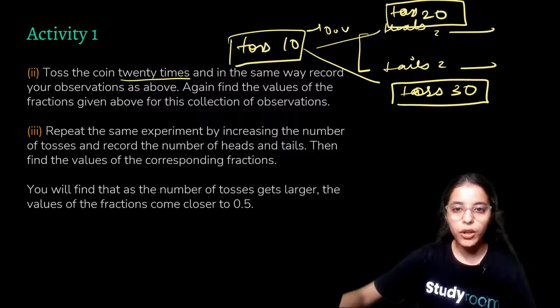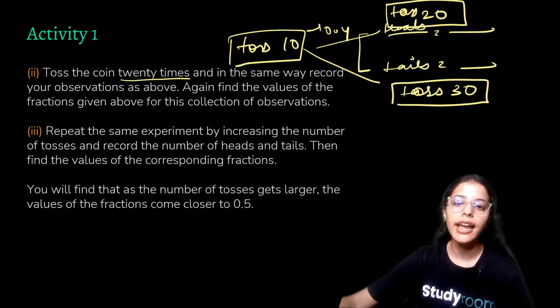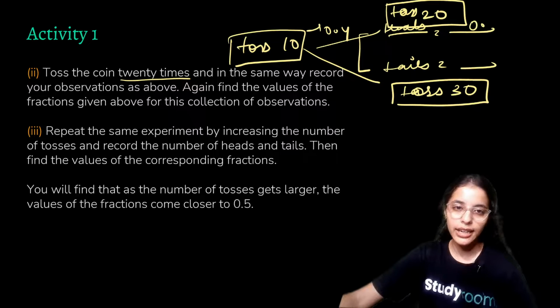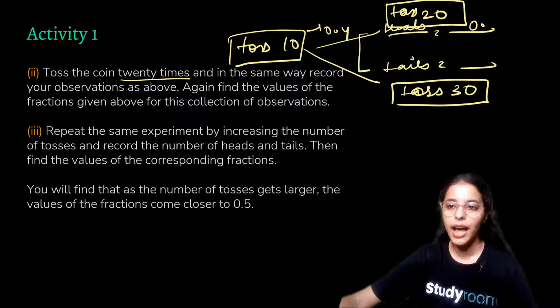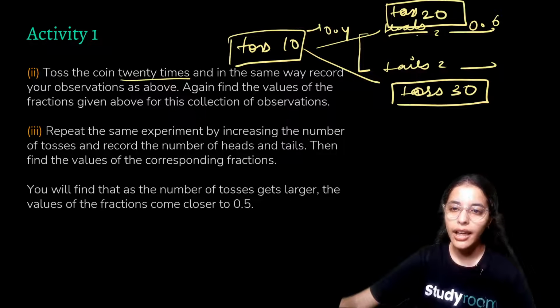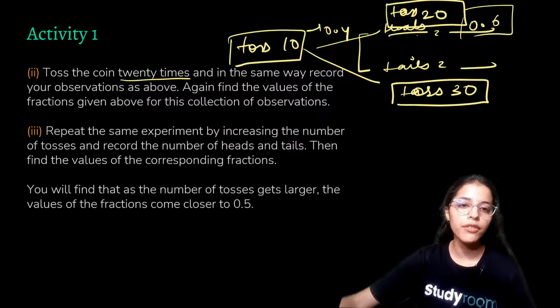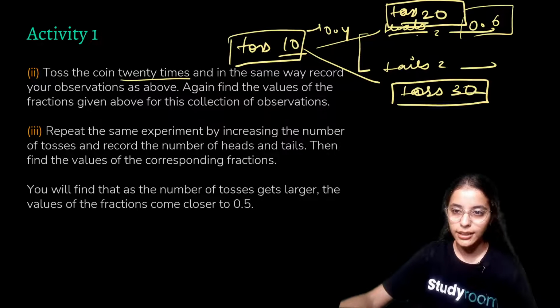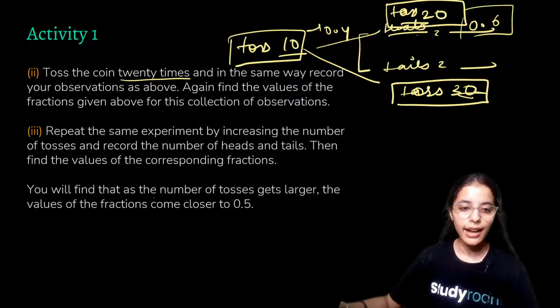here we had 0.4, right? Now in here our heads will come out to be, for example, let us say 0.48 or something. I cannot actually take the number because I have not performed the activity, but I'm just showing you it may come out to be 0.48 or something, right? It may come out to be 0.6. Like for example, here our heads have come out to be this number of times, or you'll keep on doing it. Now, as you increase your tosses, for example, 10, 20, 30,